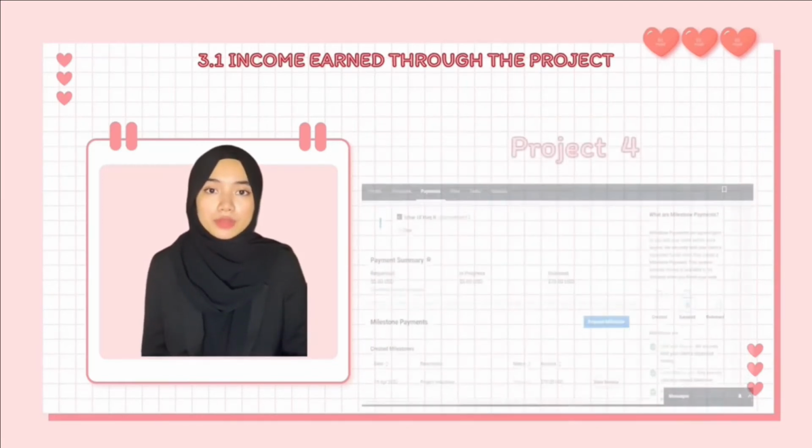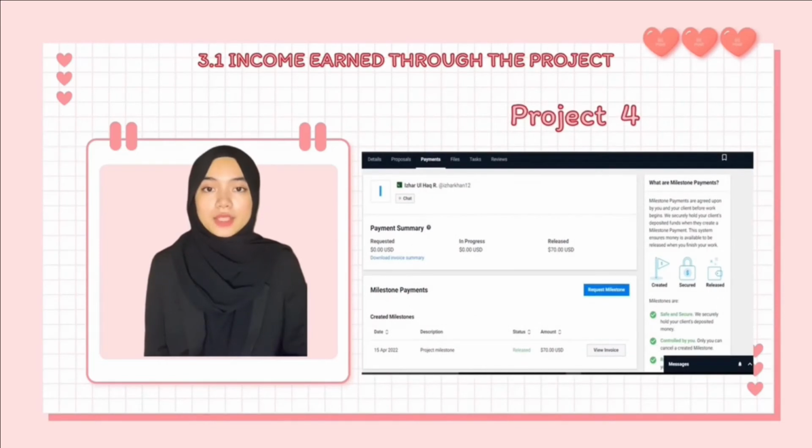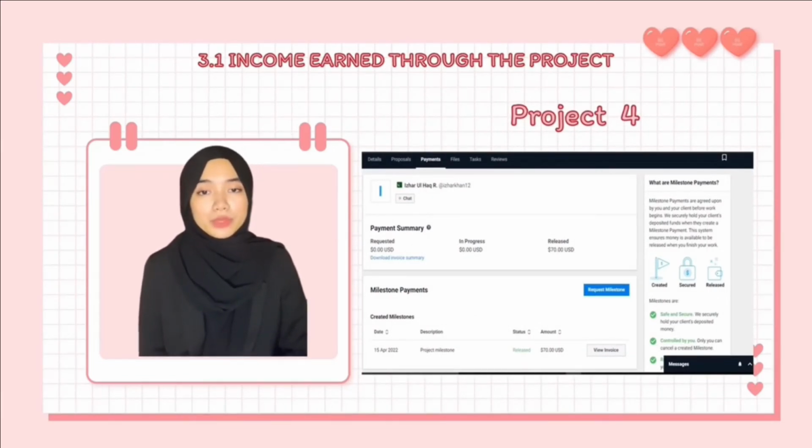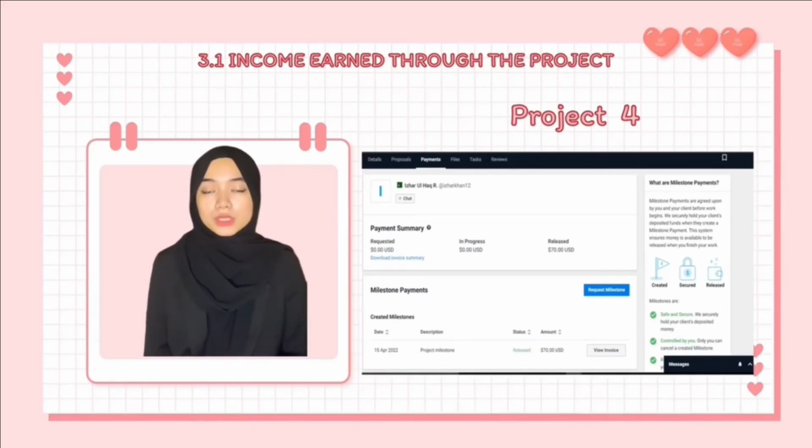Okay, the rate for the last project is 70 USD. It took about a week for the client to assess my work after I had finished and sent the recording that he needs into the Google Drive. After determining that the work had met his expectations, my client agreed to release the payment to me.